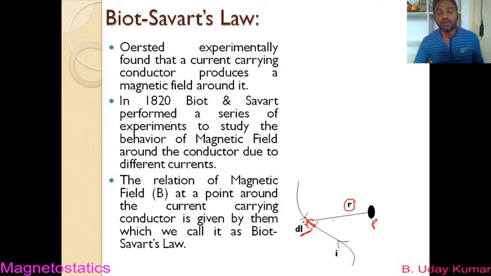So try to get it. And then next one, since and due to this current element, you know that there will be some magnetic field induction at this point P due to this length element, and that magnetic field induction is taken as dB. So now dB is the magnetic field induction that is produced due to this current element.